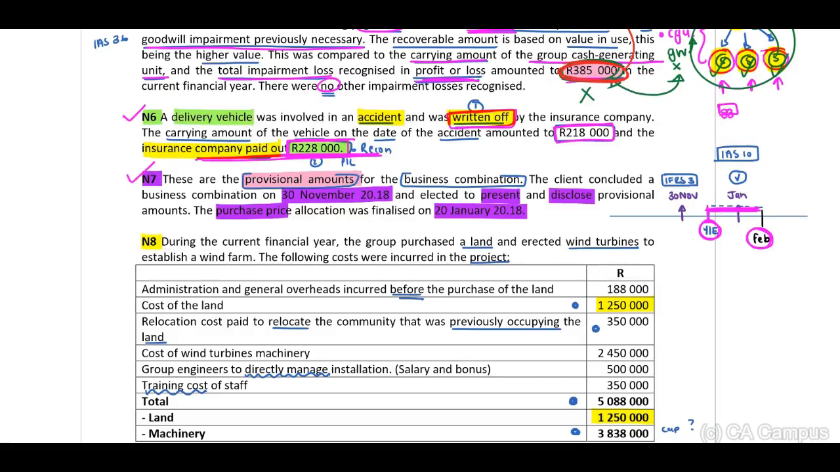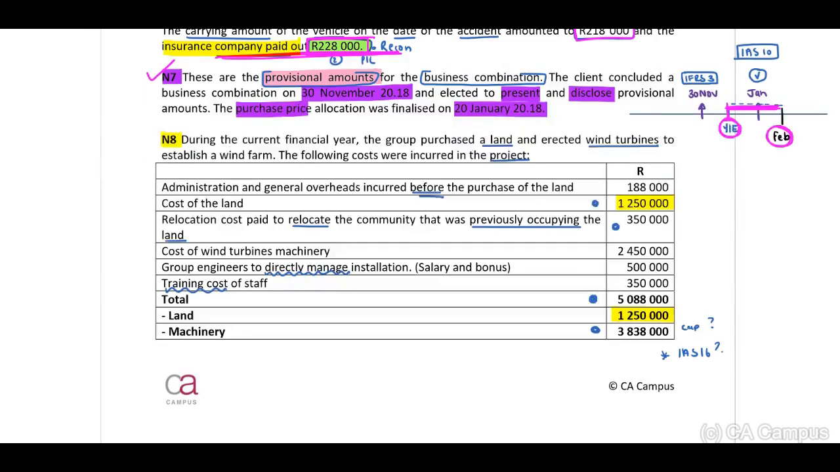Let's move on to 8. Note 8. During the current financial year, the group purchased a land and erected wind turbines to establish a wind farm. The following costs were incurred in the project. Administration and general overheads. Now, guys, immediately this should ring a bell. When you refer to IAS 16 paragraph 19, it indicates to us amounts that should be expensed. Therefore, this is incorrect. We cannot capitalize the admin and general overheads.